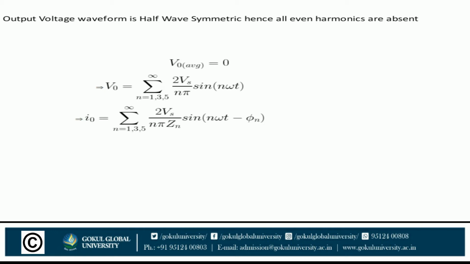Here, Zn is equal to (R square plus (n omega L minus 1 upon n omega C) square) raised to 1/2, and phi n is equal to tan inverse of (n omega L minus 1 upon n omega C) upon R. That is the final solution.